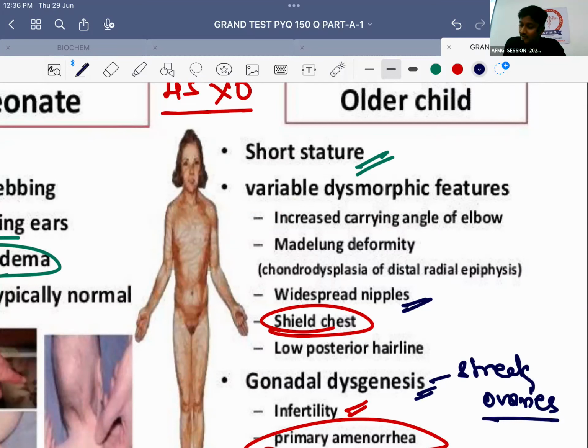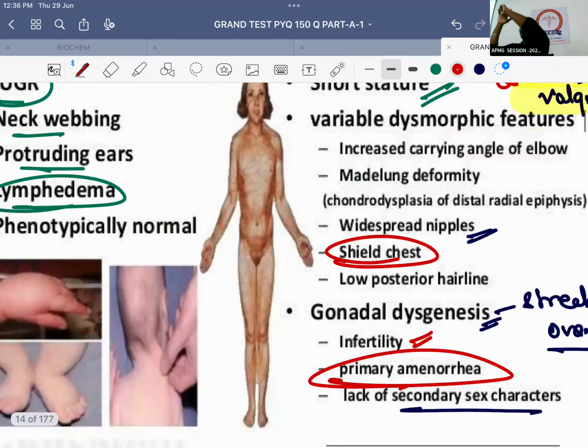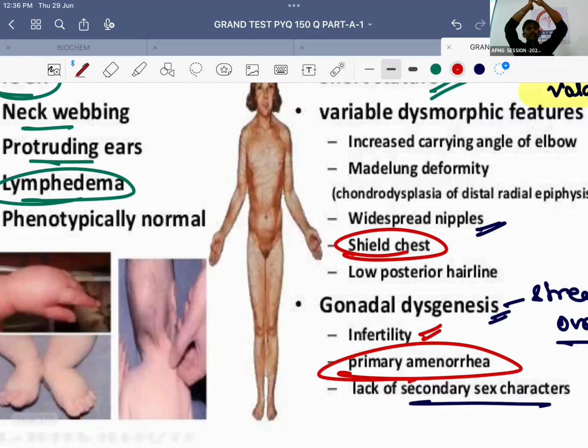Cubitus valgus. Shabash. So the patient will have a cubitus valgus deformity. This is an important previous year question. Cubitus valgus deformity is seen in the patient. Okay? Remember. Next, apart from that, there will be inward curvature of the fifth metacarpal.